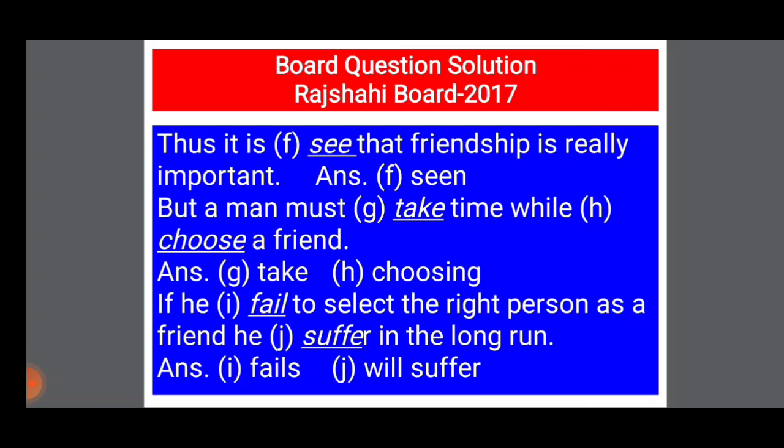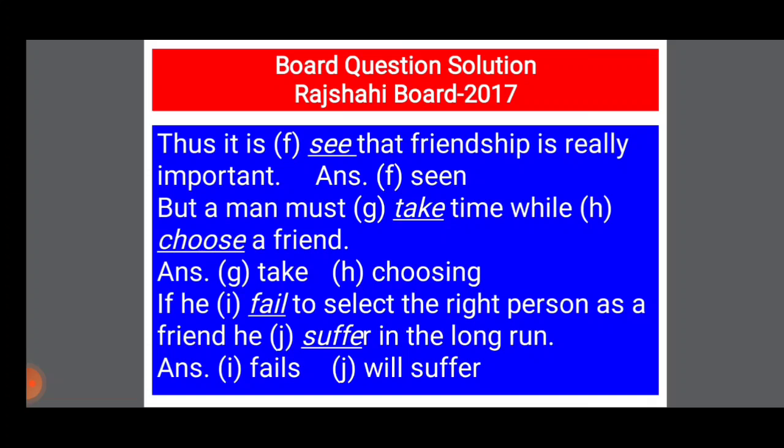If he fail, he is the third person singular number, so it will be fails. S or es with the verb will be added. If he fails to select the right person as a friend, he, here it will be will suffer. And students, you see, if the sentence has started with if and after if it is present simple, the next clause will be future simple.